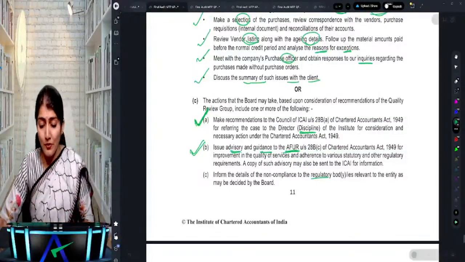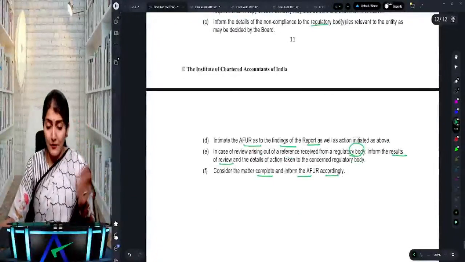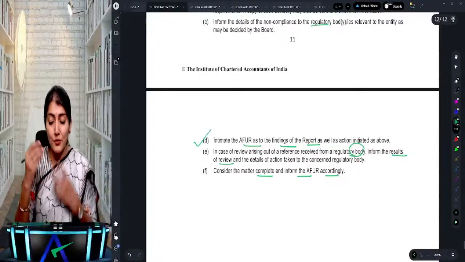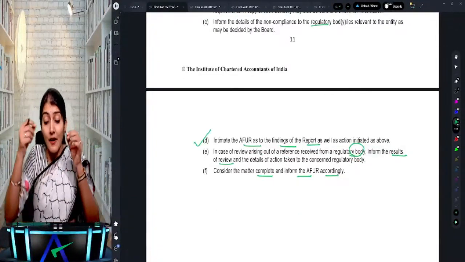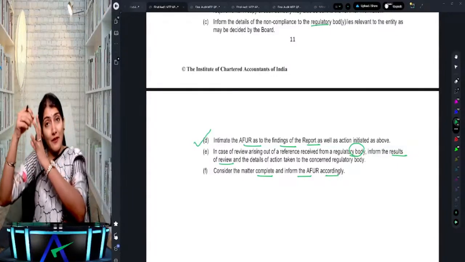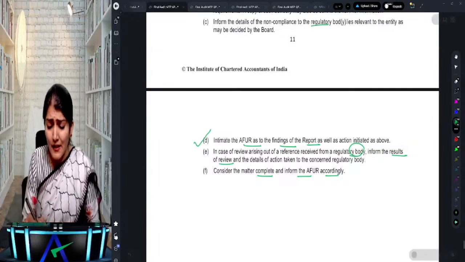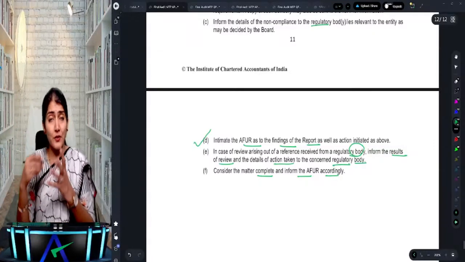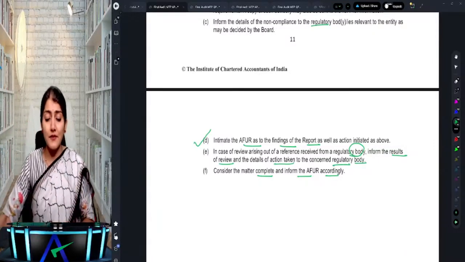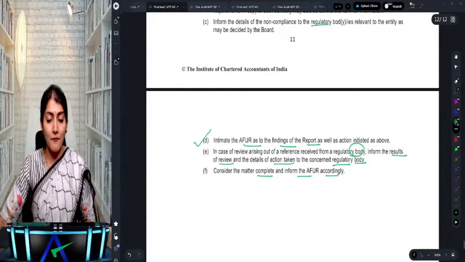Again, they need to report the non-compliance to the regulatory body and also intimate the findings to the AFUR. In case the review is being done because of the order of a regulatory authority, then again the results of the review are to be communicated to the regulatory body, consider the matter complete and inform the AFUR accordingly.